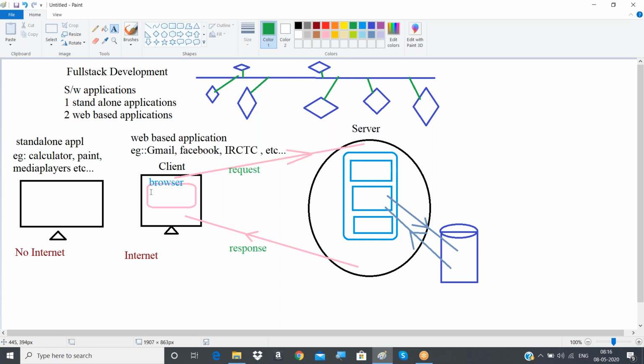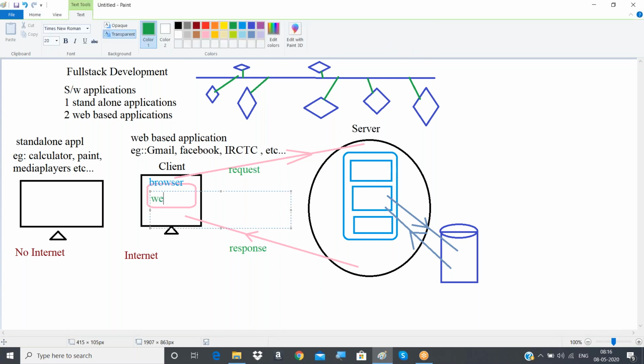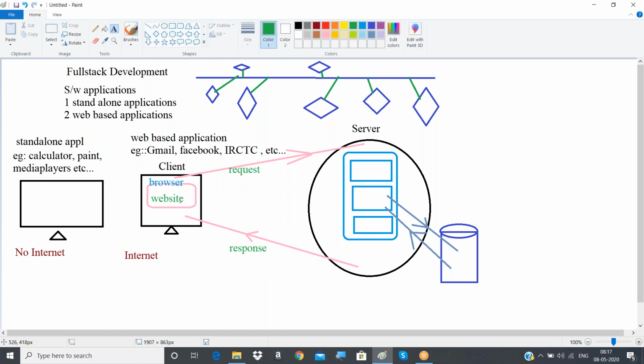How to connect to the server is very simple. Just open your browser, and enter the website address, so that you are able to connect to the server machine. This is what happens in every web application. All the time, the user will be sending different requests to the server.